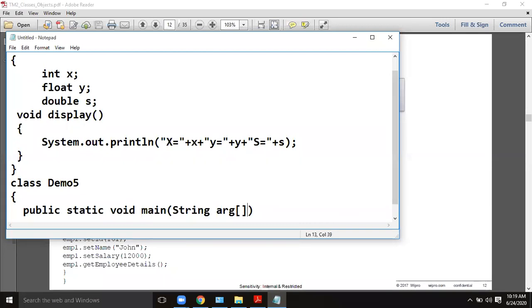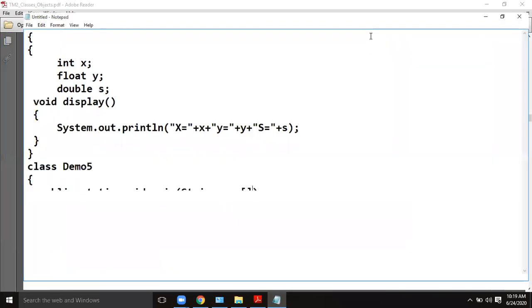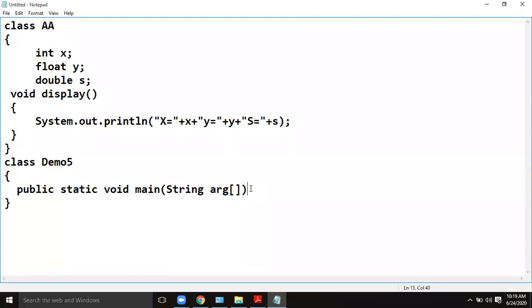You can keep the square brackets either beside args or beside String; anywhere you can place it, no problem. To communicate this demo5 with the class AA, first of all you have to create an object for class AA. So I'm creating an object m as a reference variable and assigning it with the new operator, new AA.